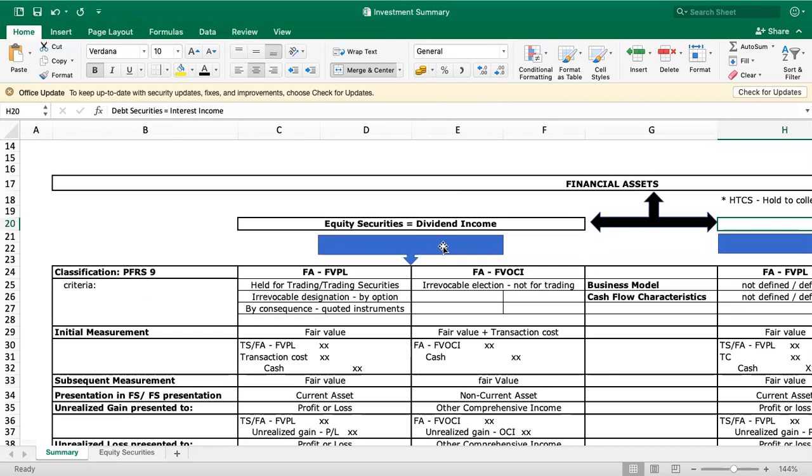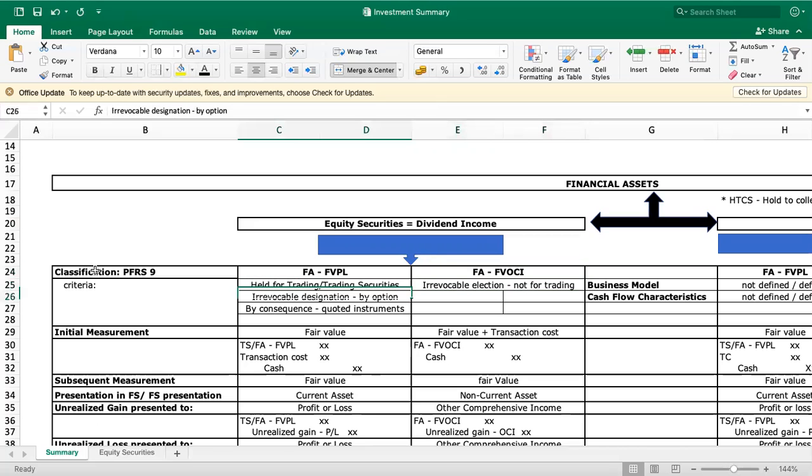So you have two types, or actually three classifications of investment. First is the unquoted investment. This is the classification under PFRS 9. You have unquoted financial asset or equity securities. You have financial asset at fair value through profit or loss. And you have financial asset fair value through other comprehensive income. Okay. Criteria. When can we say that the investment or the equity securities is classified as financial asset fair value through profit or loss, or financial asset fair value through other comprehensive income?